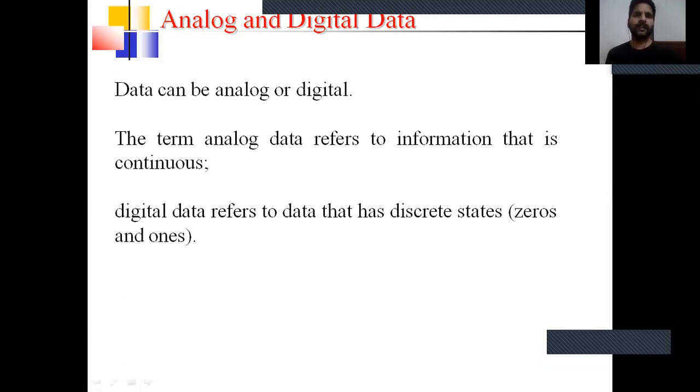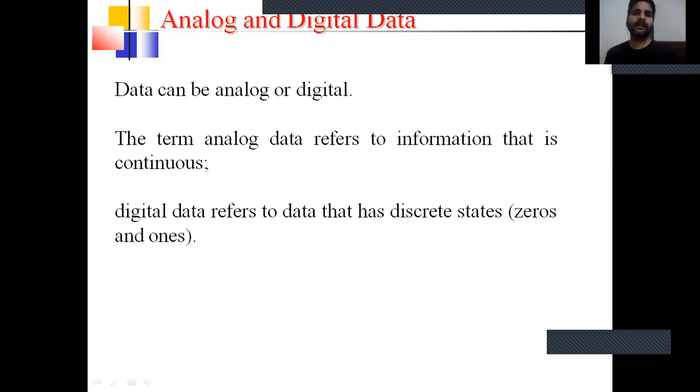Dear student, today in this video lecture, I will discuss physical data rate. First, we will introduce analog and digital data. Data can be analog or digital. The term analog data refers to information that is continuous, and the term digital data refers to data that has discrete states, zeros and ones.